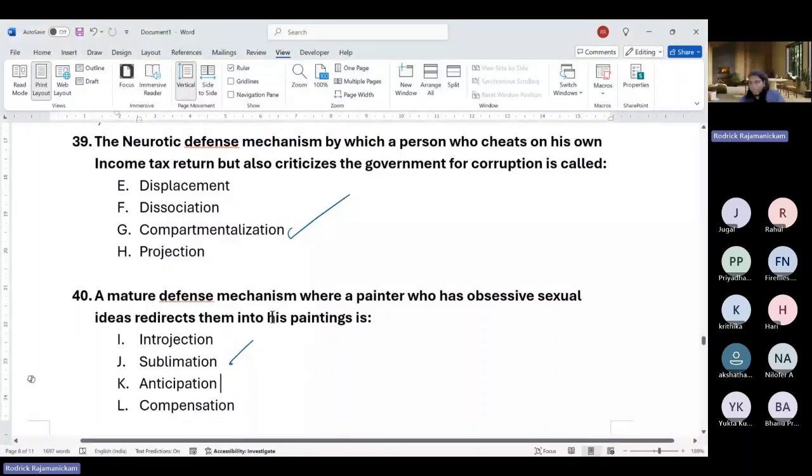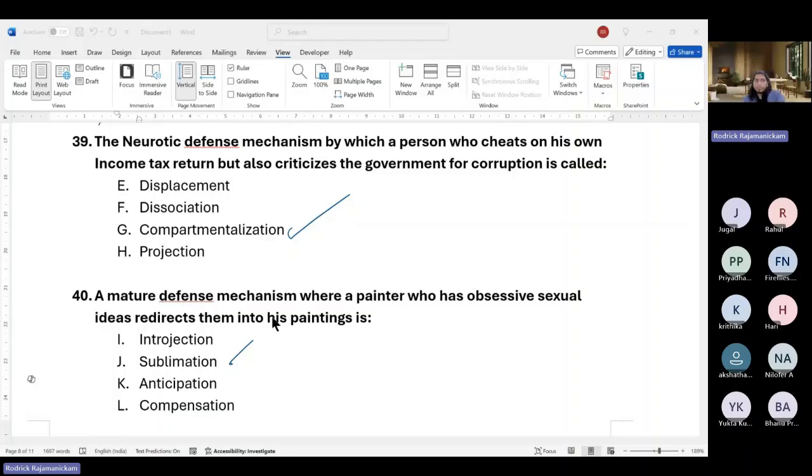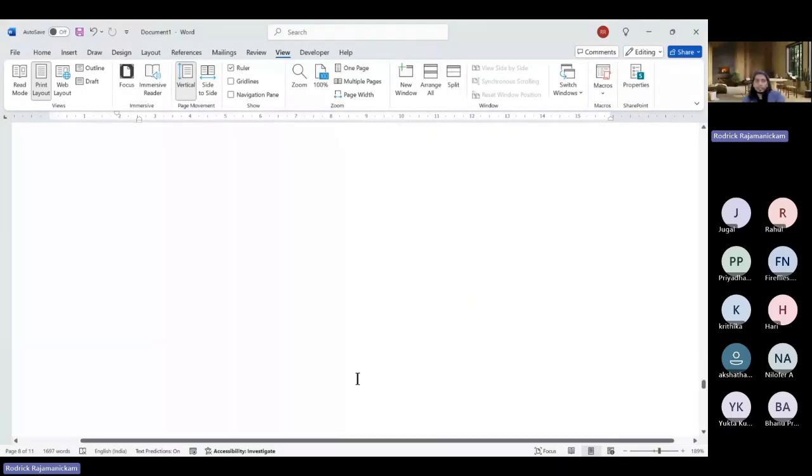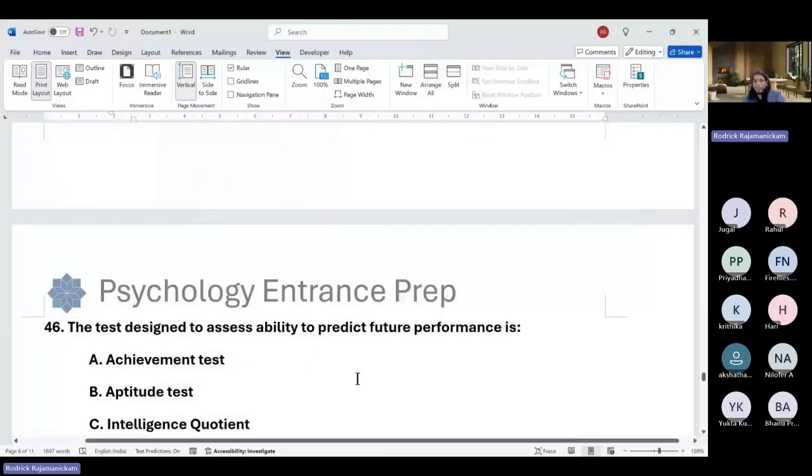So we'll take a break here just for 5 minutes, and we'll come back by 45, and we'll finish the remaining 10. Okay, so they're pretty simple, so we should be able to do that. All right.